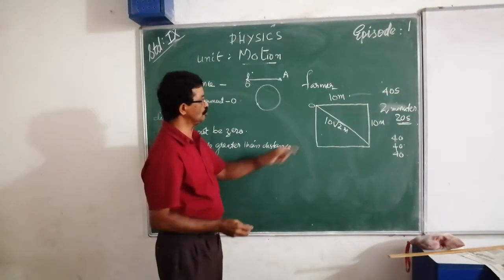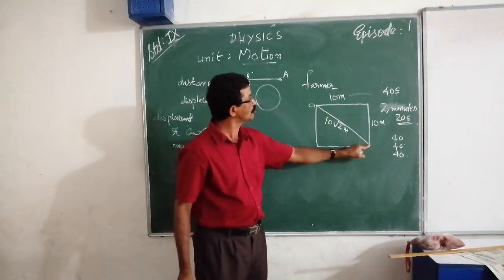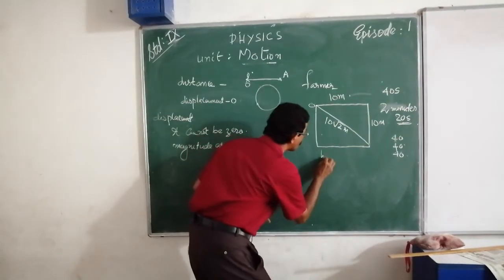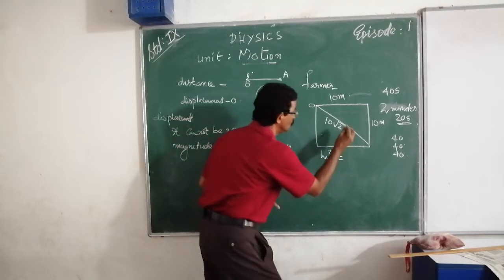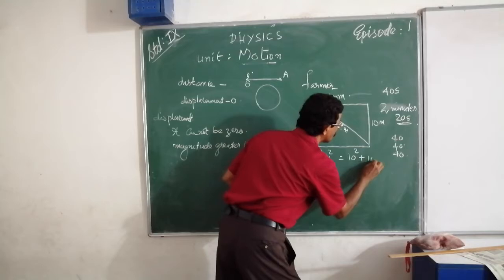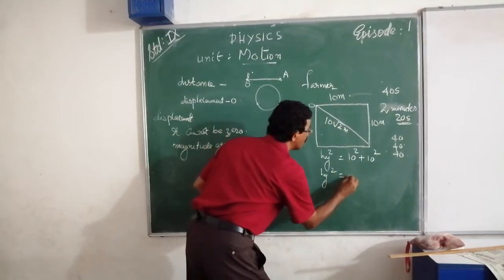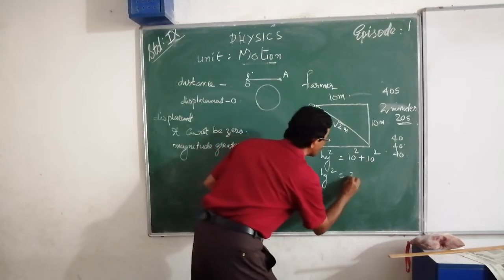That means this is a right triangle. Hypotenuse square is equal to opposite side square plus adjacent side square, that is 10 square plus 10 square. Hypotenuse square is equal to 100 plus 100, 200.